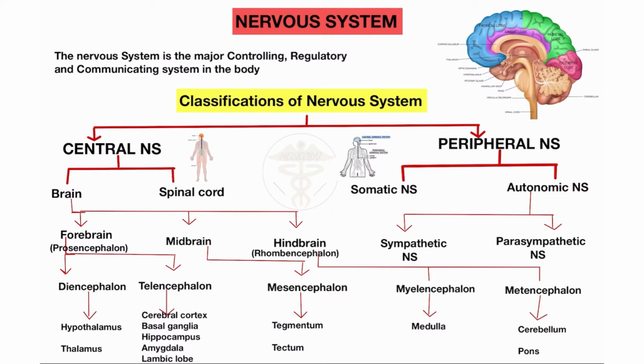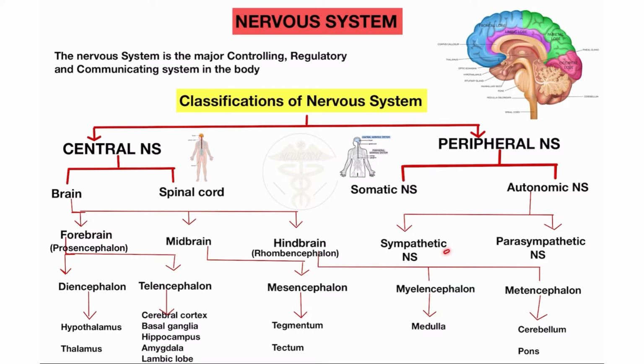The somatic nervous system regulates movement, but only voluntary movement. Please learn, it regulates only voluntary movement, but the autonomic nervous system regulates involuntary movement. So this is the difference between the somatic nervous system and the autonomic nervous system. The autonomic nervous system is also classified into two parts, the sympathetic nervous system and the parasympathetic nervous system.